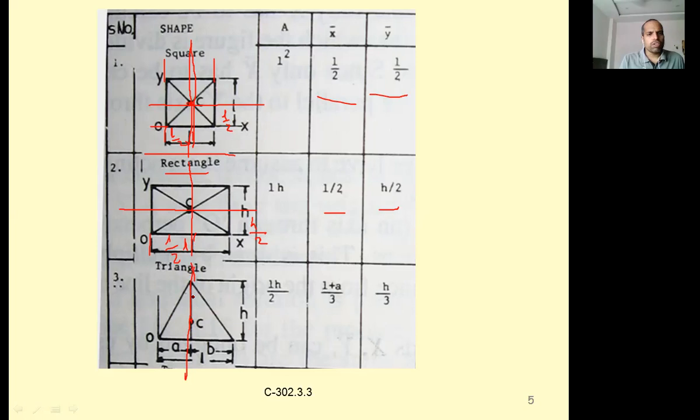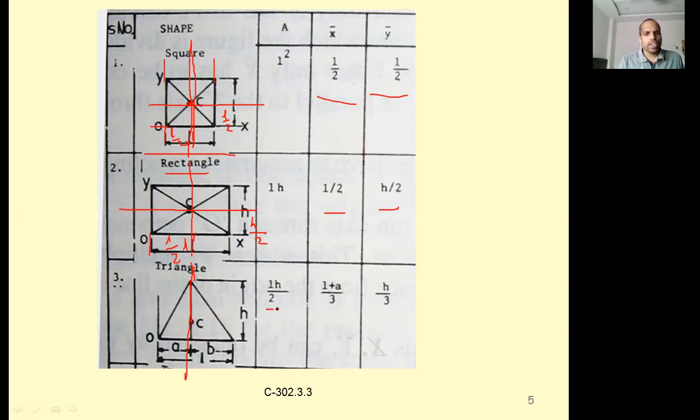Okay. So that's why, as one of the principles we have discussed, the centroid always lies on the line of symmetry or axis of symmetry. That's why the centroid lies on this line only, but where it lies, that we have to see.